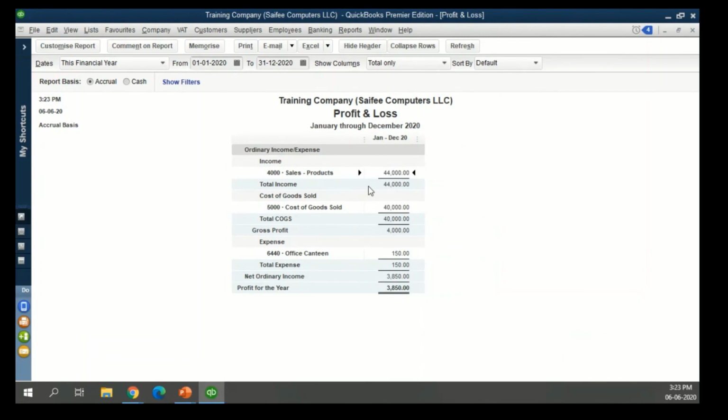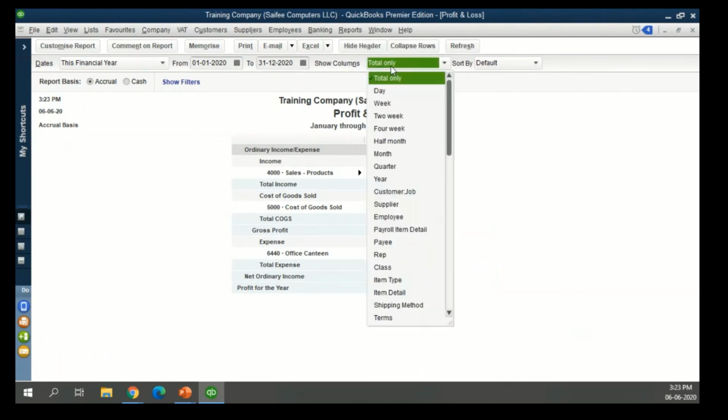Now, what can we do furthermore with this profit and loss? Let's say we have recorded a sales representative while doing a sales invoice, and the company wants to know how the sales representatives are performing. You can simply come here and select that we want to see the columns by rep.